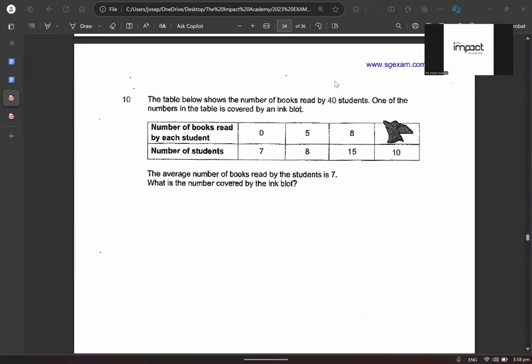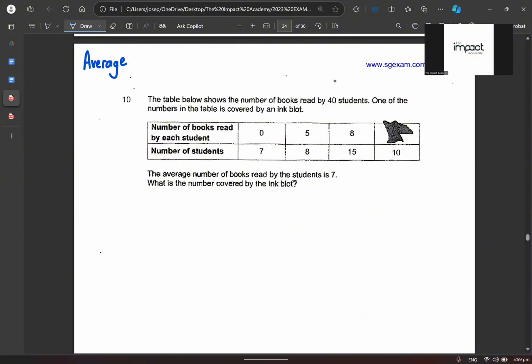Question number 10 is an average question, so make sure you write down the topic first. All right, make sure you write down the topic. Okay. From here itself, what you can see is the number of books read by how many students? 40 students, right? So 7 plus 8 plus 15 plus 10 is actually equals to 40.